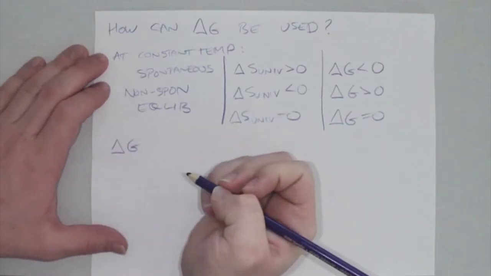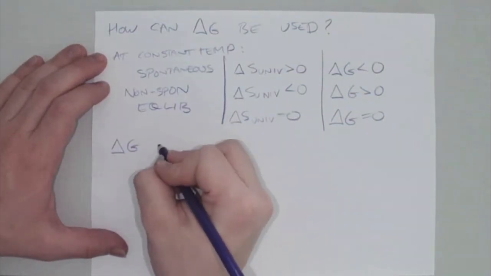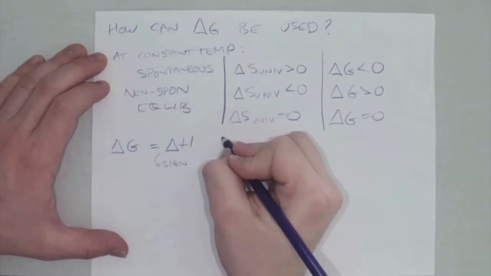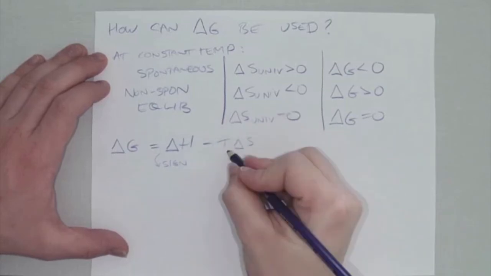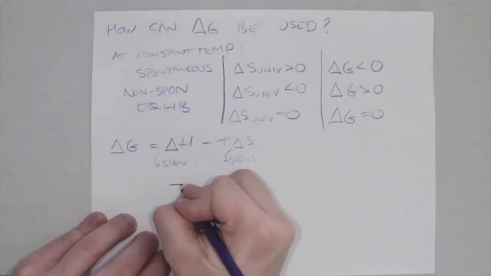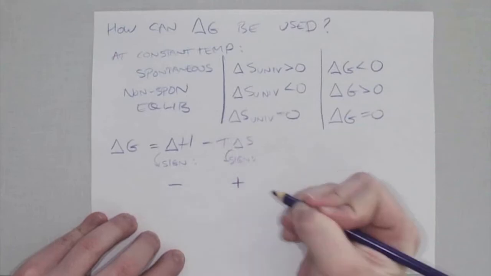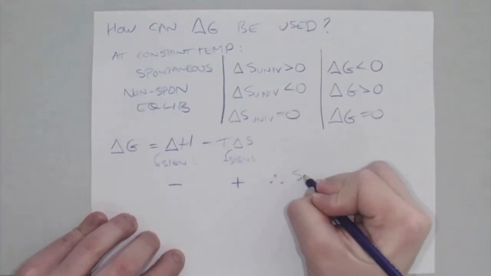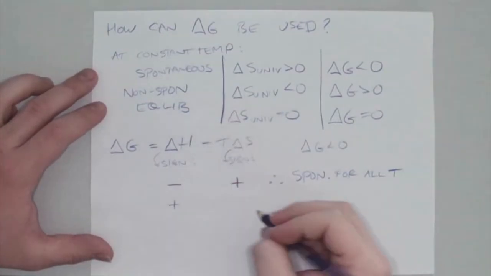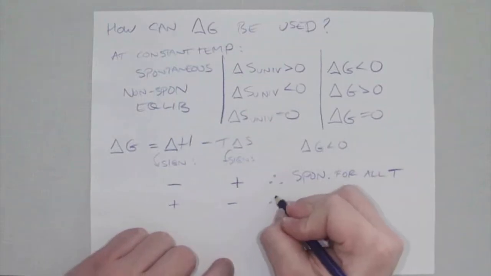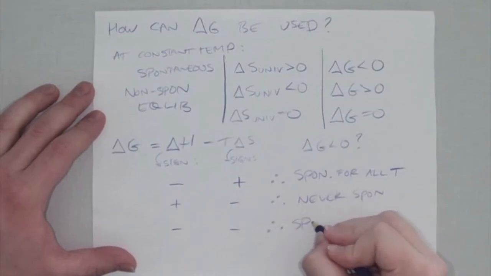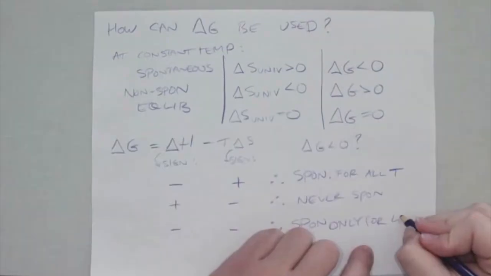Now if we want to look at not just at constant temperature, we can break down this equation in a different way. So think about how delta G is equal to delta H. So we can think about what is the sign of delta H, and think about minus T delta S. We can think about what is the sign of the delta S. So if we have a negative delta H and a positive delta S, that means that it is spontaneous for all temperatures. If we look at the opposite case, positive delta H and negative delta S, this is never going to be a spontaneous process. If we look at them both negative, it will be spontaneous, but only for low temperatures.